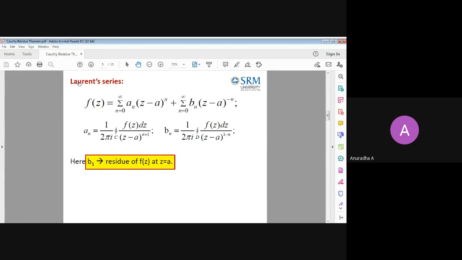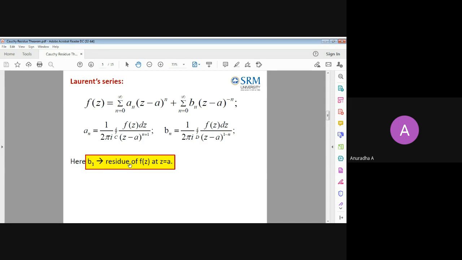That only Laurent devised. So we are not going to learn how it came into existence, we are just going to apply it. Some f of z function we are going to expand and show it. In this, there is another particular repeated MCQ.